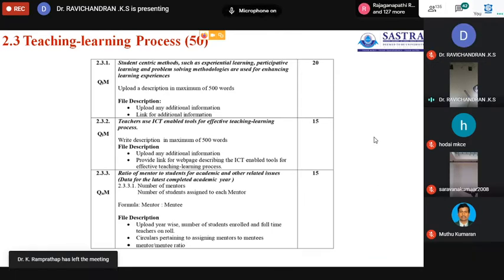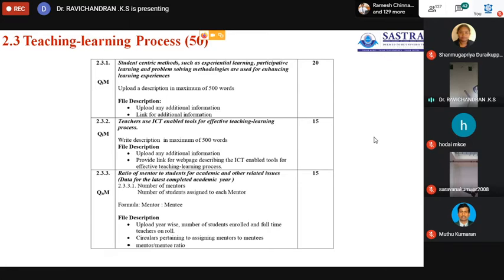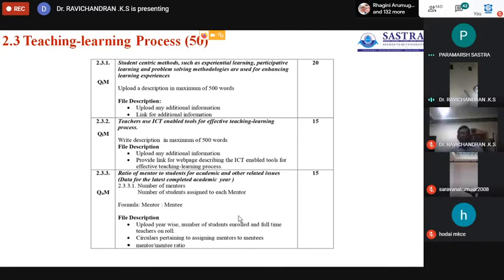The second one is teachers using ICT-enabled tools for the effective teaching learning process, 15 marks. And, as I already told you, the ratio of mentor to students for academic and other related issues, 15 marks.